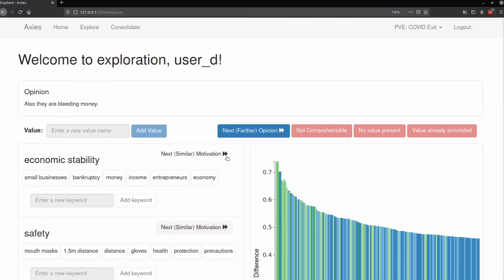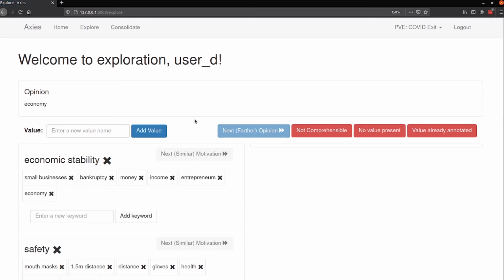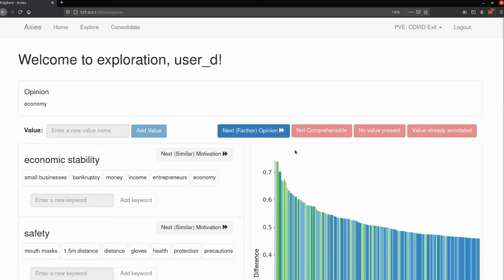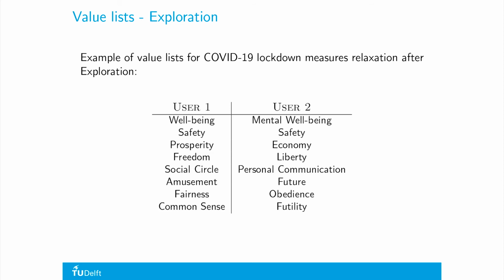After completing the value list, annotators can fetch opinions similar to the annotated values, in order to validate the value list and optionally add new keywords. Here you can see two value lists that were produced in this way for the context of COVID-19 lockdown measures relaxation. There is overlap, but there are also differences, as a result of divergent thinking.